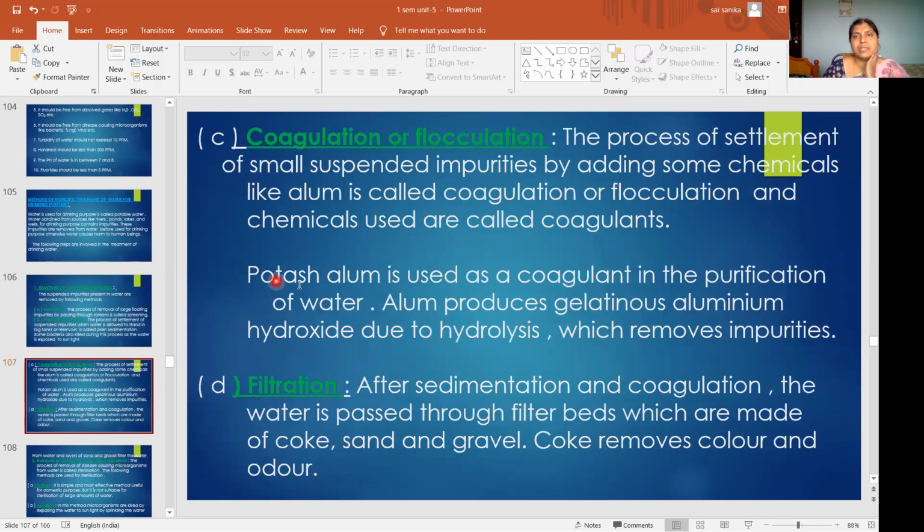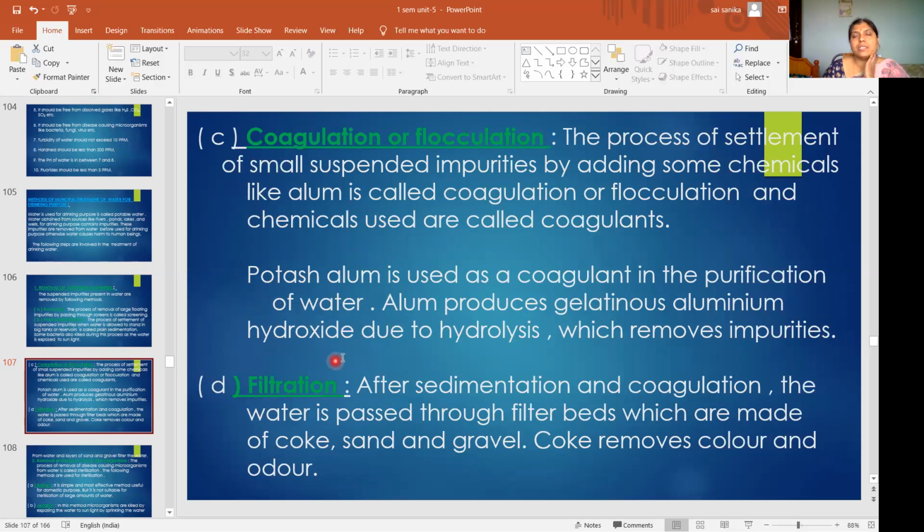Next is coagulation. In coagulation, small suspended impurities are removed by adding some chemicals. Those chemicals are called coagulants. Potash alum is a coagulant used in the purification of water. When you add potash alum to the water, it produces aluminum hydroxide, which is gelatinous in nature, due to hydrolysis, and that will remove the impurities.